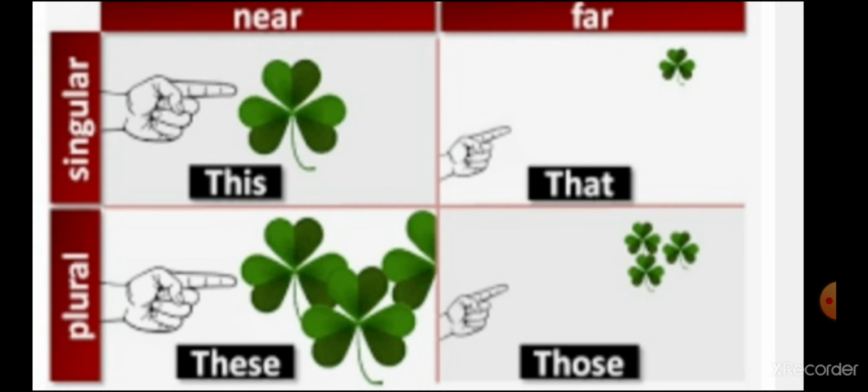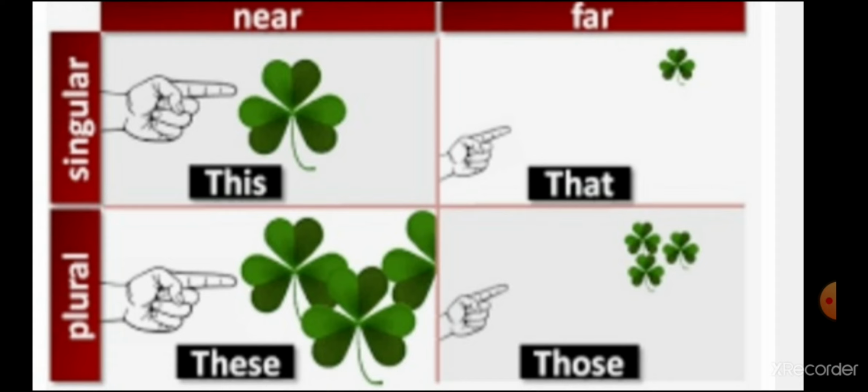Similarly, students, these and those take plural nouns and plural verbs after them. And students, this and these point to the objects which are near, जो आपके पास में हैं. This and these point to the objects which are near, while students, that and those point to the distant objects.